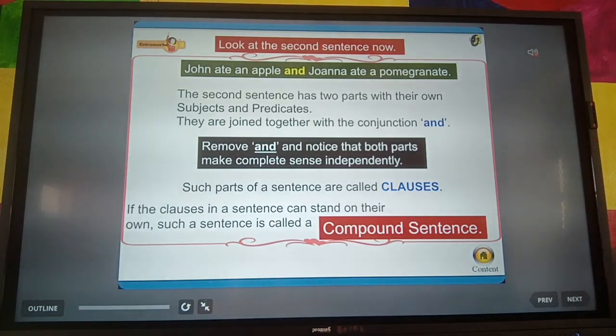The first part, John ate an apple, is an independent clause. Joanna ate a pomegranate is also an independent clause. So if we combine two independent clauses with a conjunction like and, then that sentence is called a compound sentence.